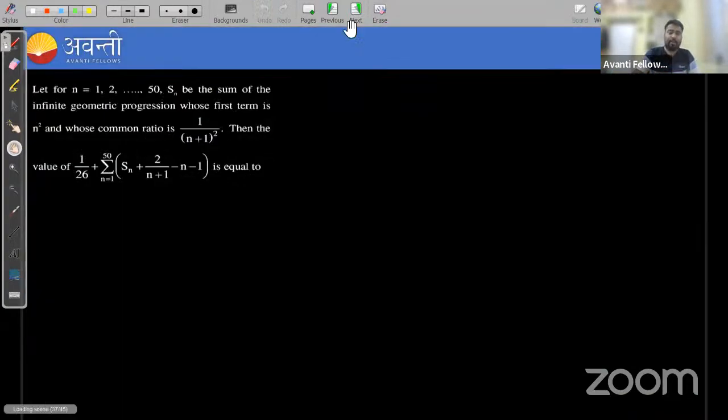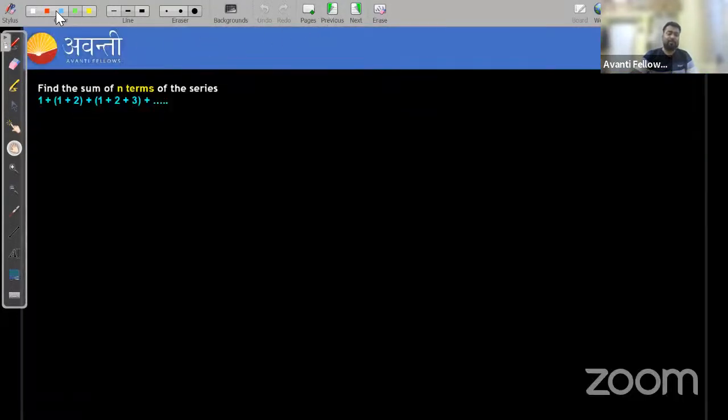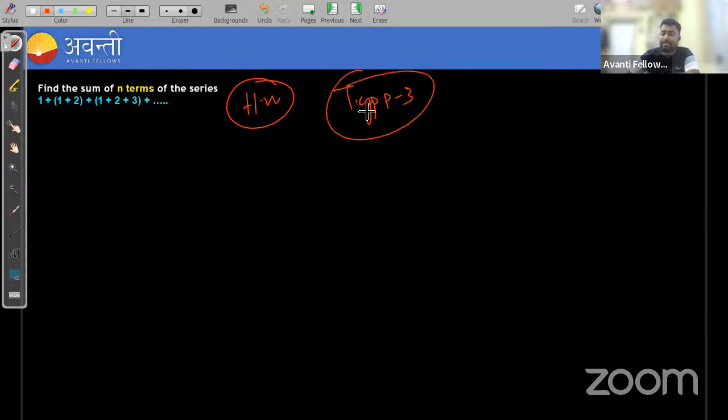Let's take this question as your homework question. This is also one type of arithmetic geometric progression we have discussed. Try this on your own. Type 3, how we can find the sum of this series up to n terms.